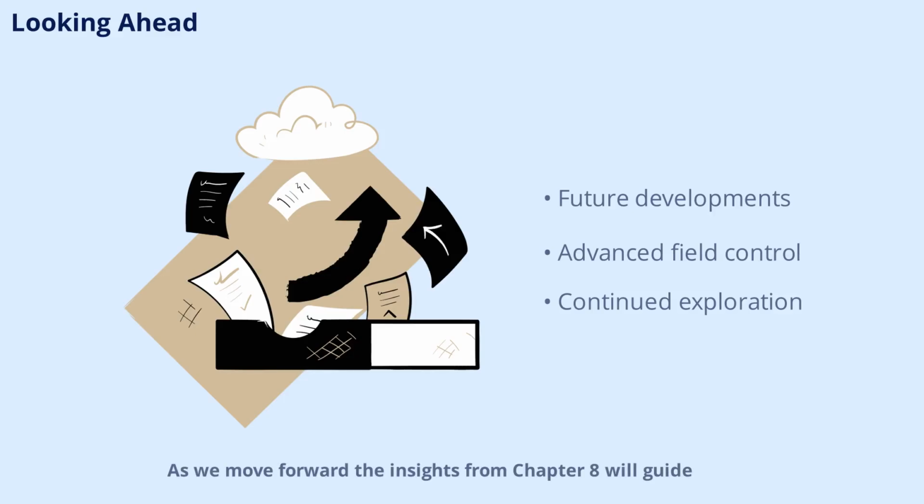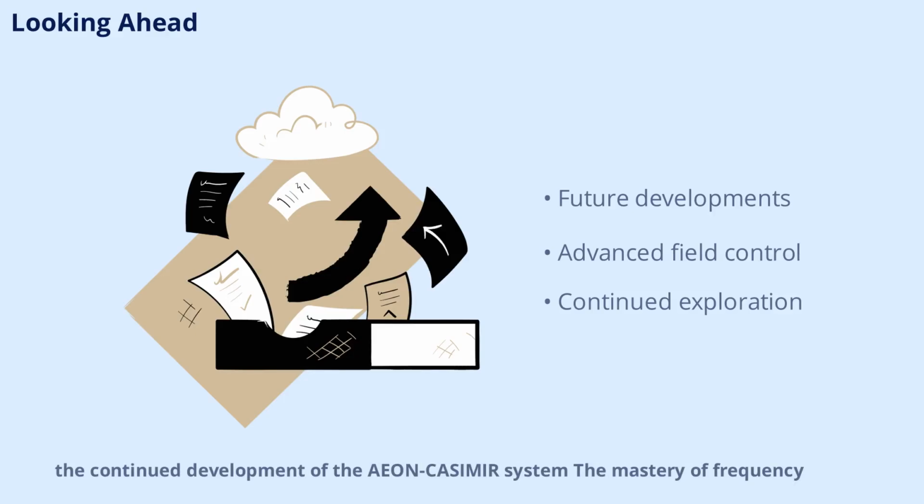As we move forward, the insights from Chapter 8 will guide the continued development of the AEON-CASIMIR system. The mastery of frequency, coherence, and decoherence across scales opens new possibilities for propulsion and field control.